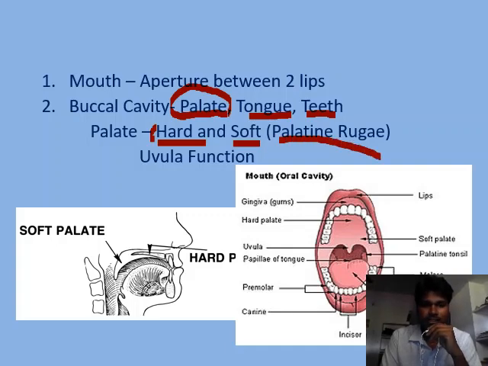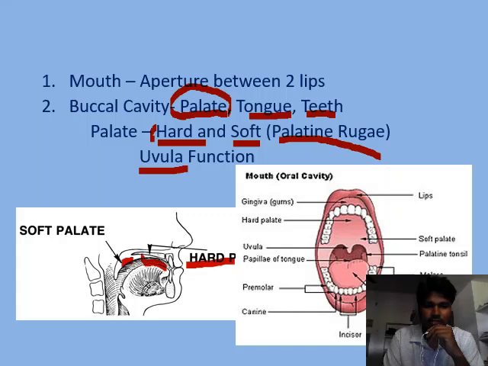Next there is the uvula just behind the palate. The uvula is important because it does not allow the food to get into the nasal cavity. It is different from the epiglottis. See here the hard palate at the anterior portion, and behind this we find the soft palate. So this is the roof, this is the palate, and this is the mouth. Let's see further.